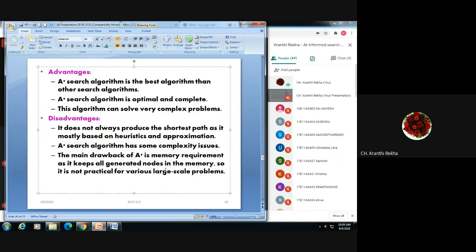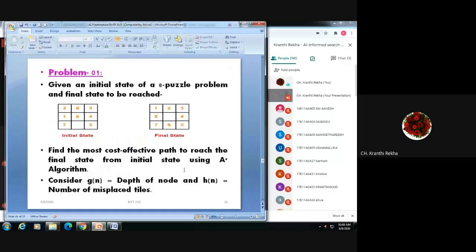For this, there are many modified A star algorithms like AO star and hill climbing algorithms. Many algorithms are being derived to avoid this memory problem, memory complexity. So these are the disadvantages.